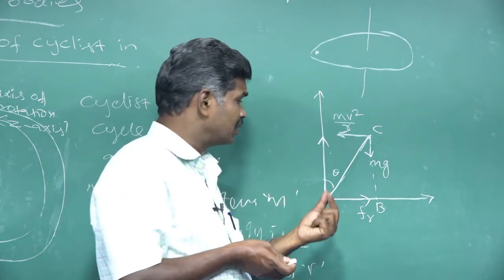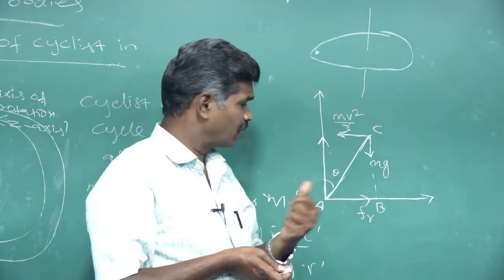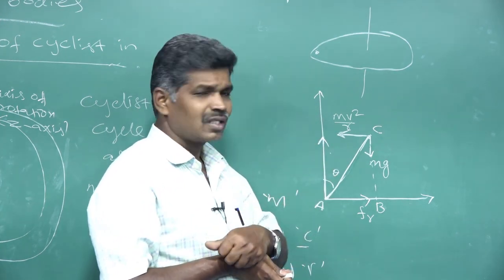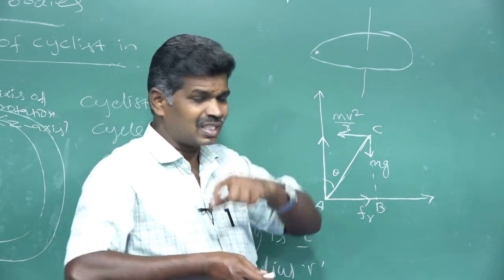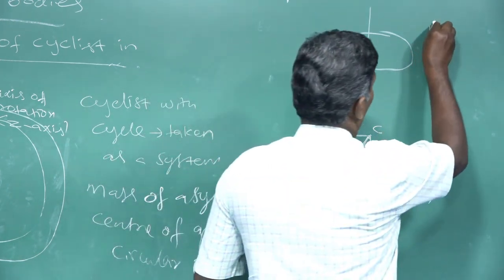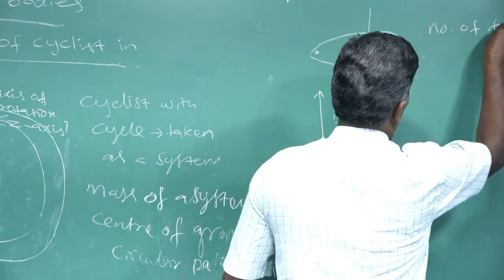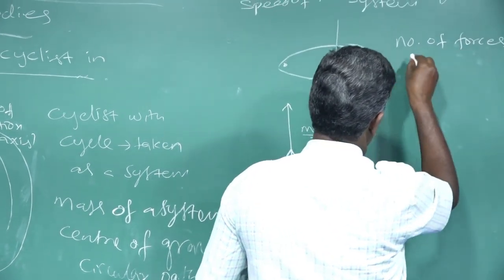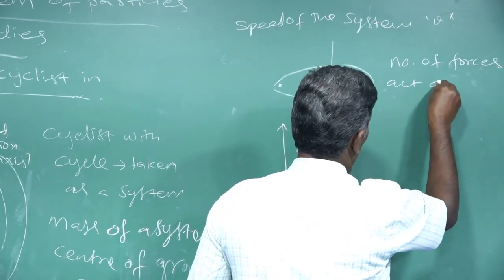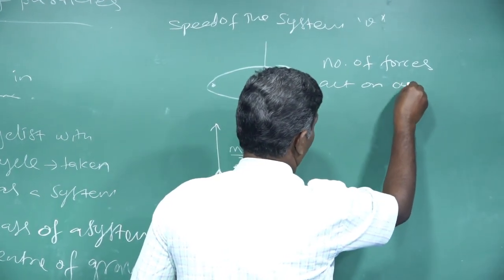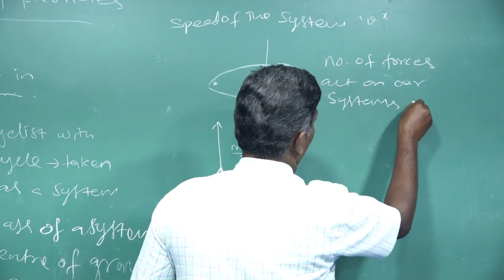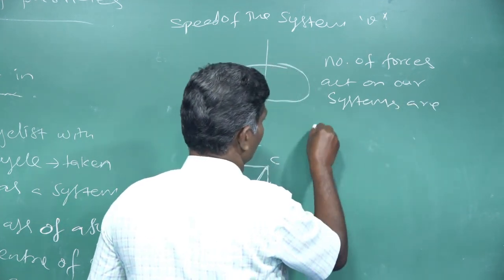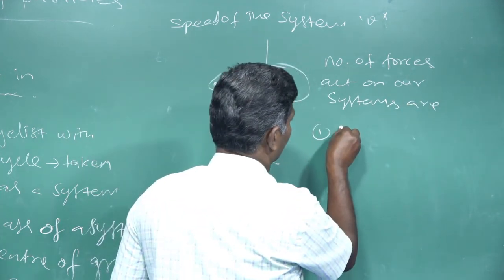Parallel to that, we represent this vertical axis, making the angle theta. So, the total number of forces acting on our system are four. One is the gravitational force.